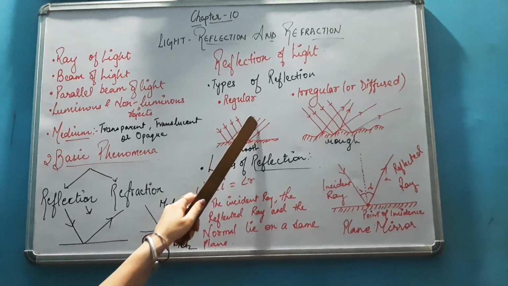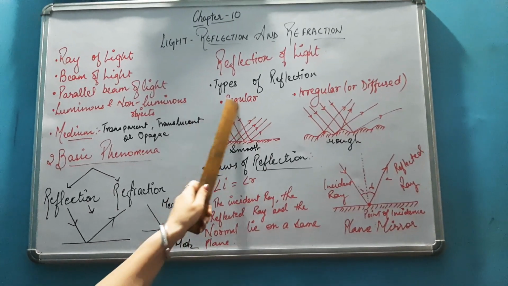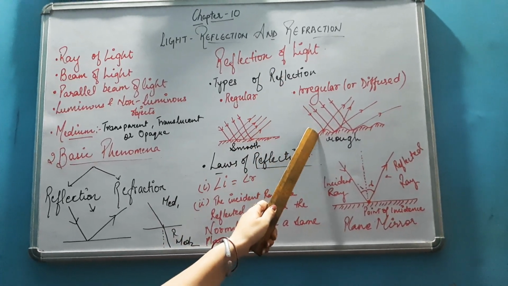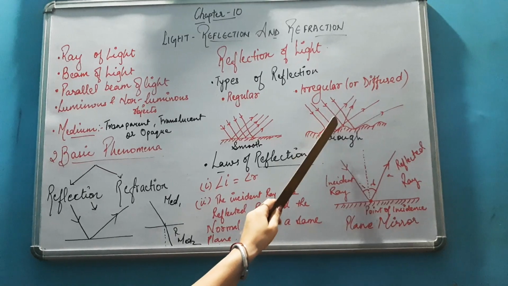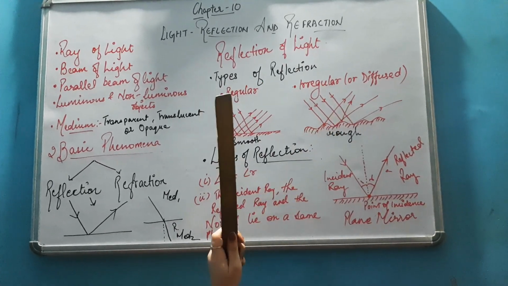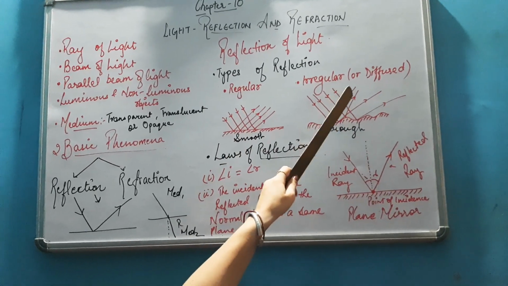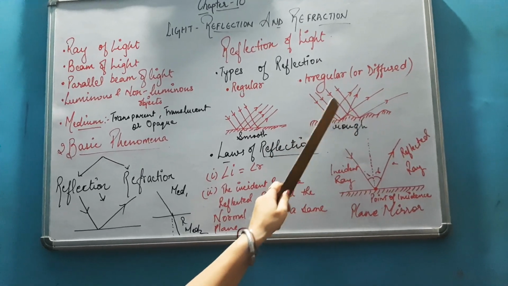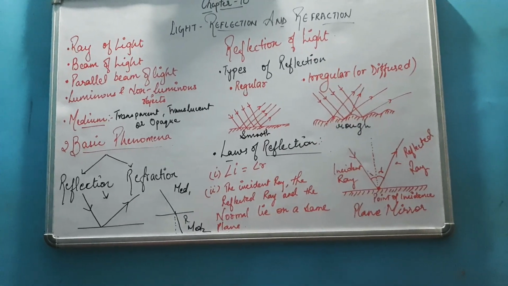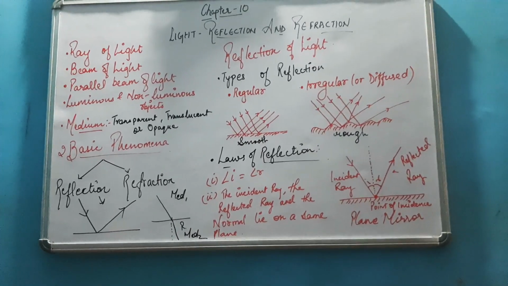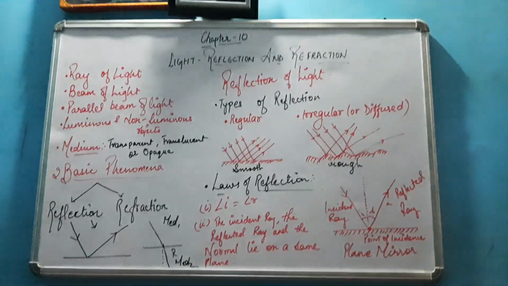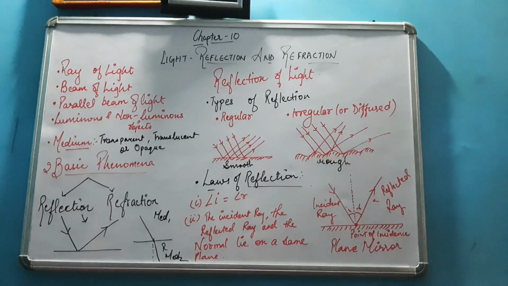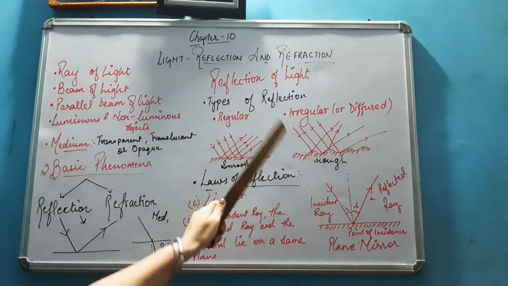Okay. So in case of regular reflection, when a parallel beam of light falls on any surface, it will reflect as a parallel beam of light. In case of irregular reflection, when a parallel beam of light falls on any rough surface, the reflected rays will not be parallel and will be dispersed in different directions. That is irregular reflection. Clear? Now we will discuss examples of regular and irregular reflection.